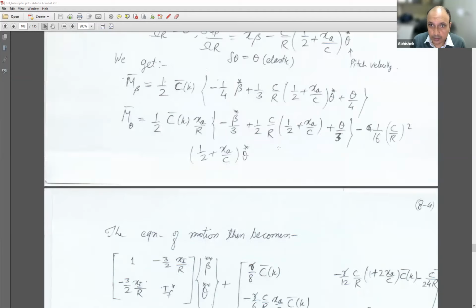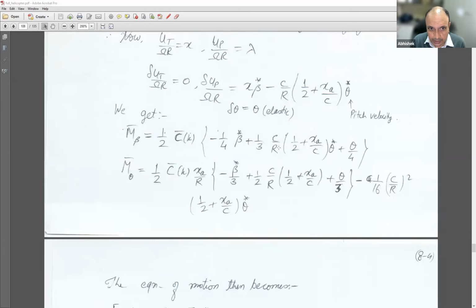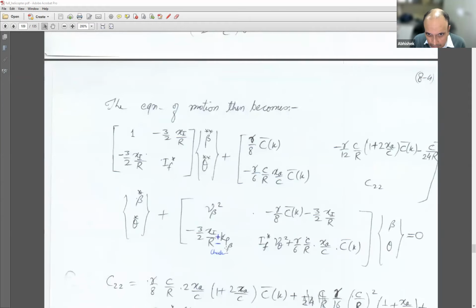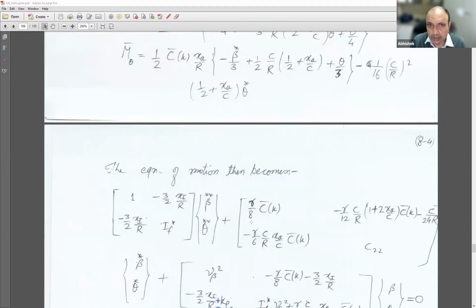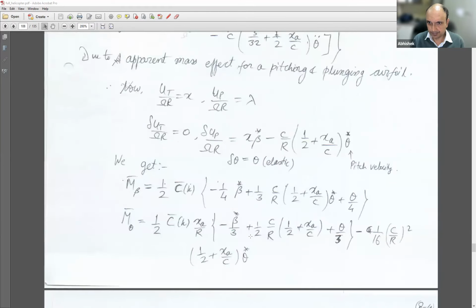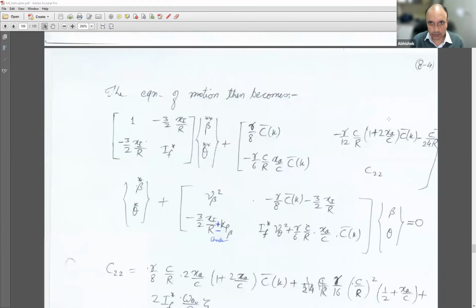Okay, so whatever we derived in the previous class, here there is a sign thing, plus minus. This is in the beta into theta term, right? I'll just quickly check what sign should be there, plus or minus here. So this is the full equation of coupled pitch flap dynamics. So you take down the entire equation. In the meanwhile, I'll just double check this out.